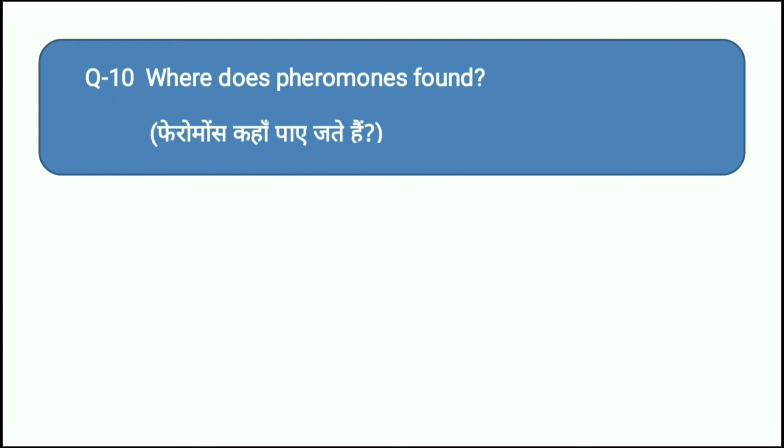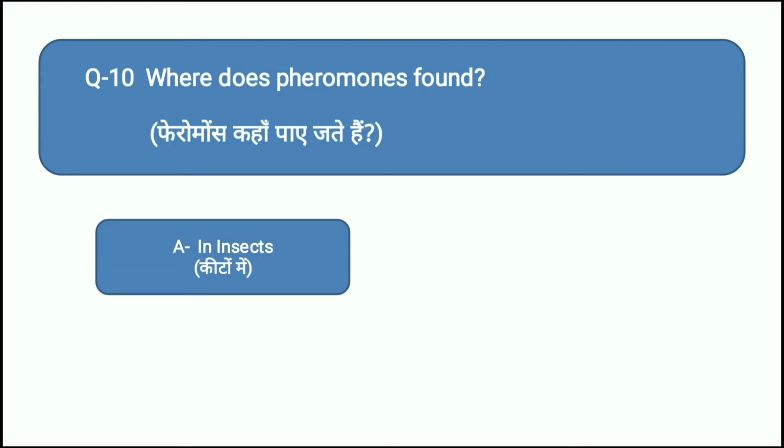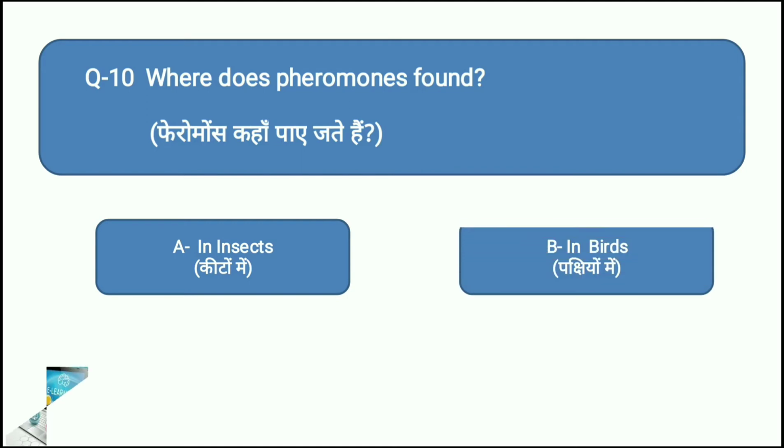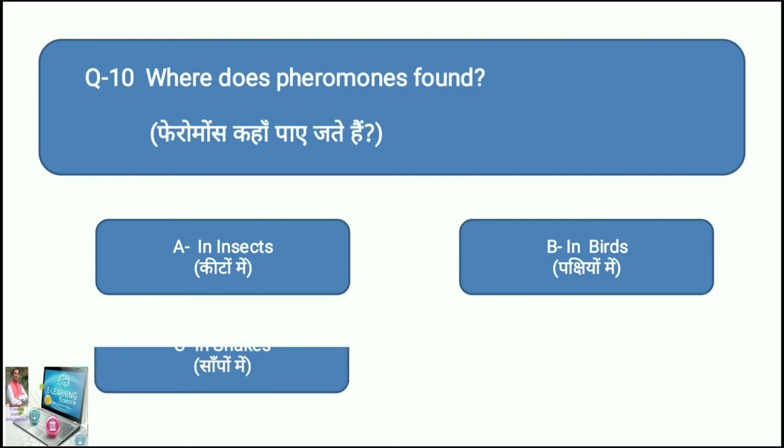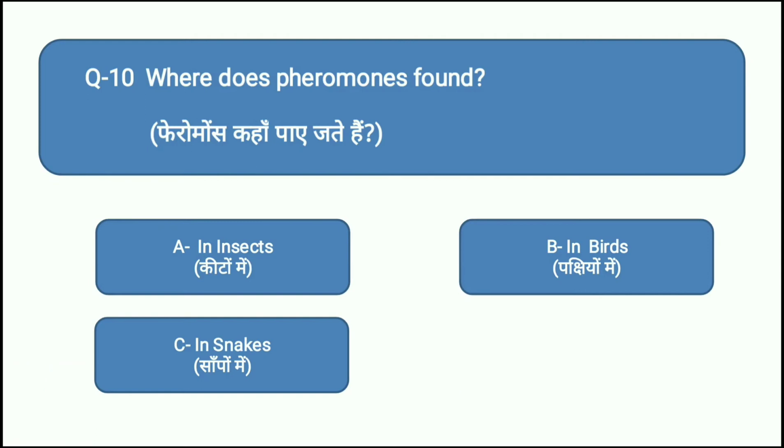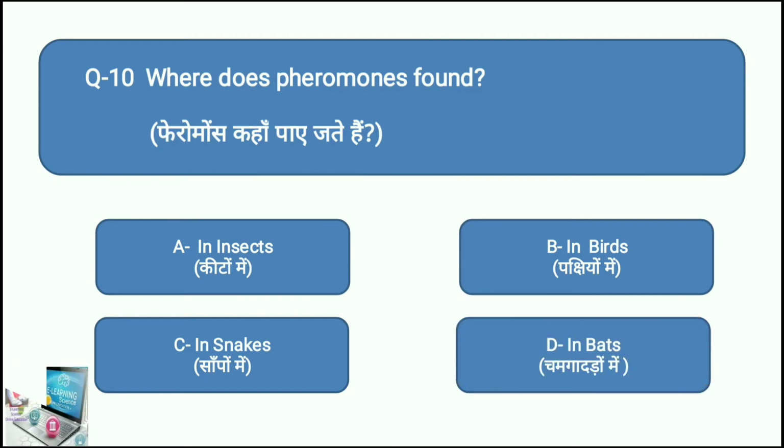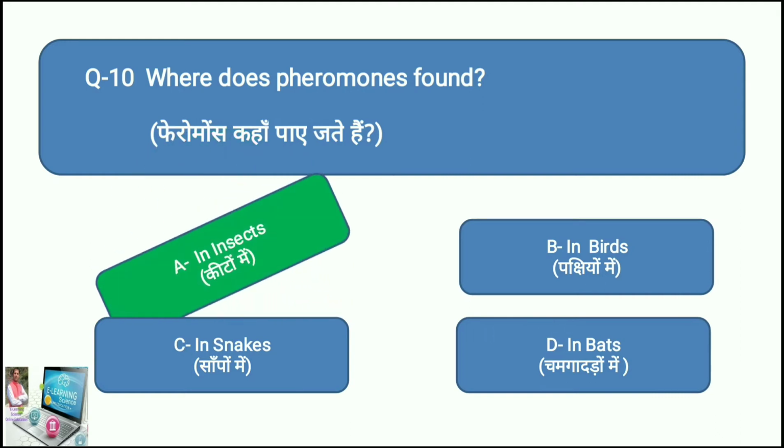Question number 10 is, where are pheromones found? Your options are, option A in insects, option B in birds, option C in snakes, and option D in bears. Where do you find that pheromones are present? The right answer is option A, in insects.